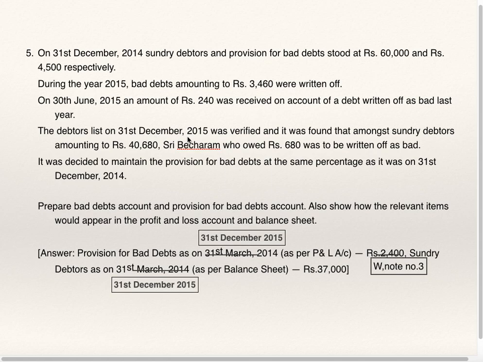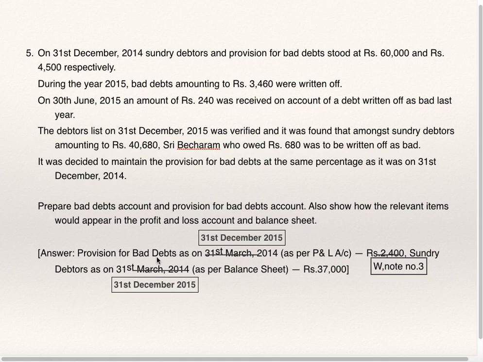Debtor list on 31st December 15 was verified and it was found that among sundry debtors amounting to 40,680, Sri Becharam, who owed 680, was to be written off as bad. So out of 40,680, 680 are bad. It was decided to maintain the provision for bad debts at the same percentage as it was on 31st December 14, same percentage. Prepare bad debts account, provision for bad debts account, and also show how relevant items would appear in profit and loss account and balance sheet.